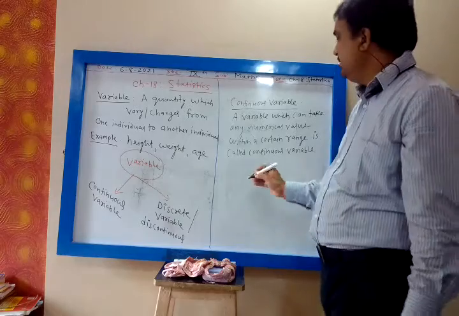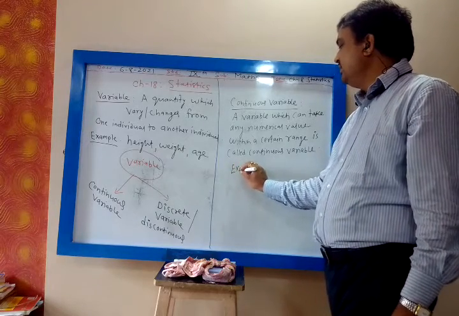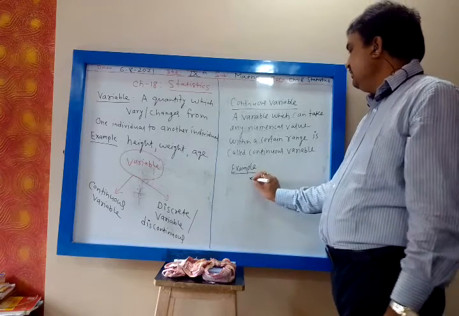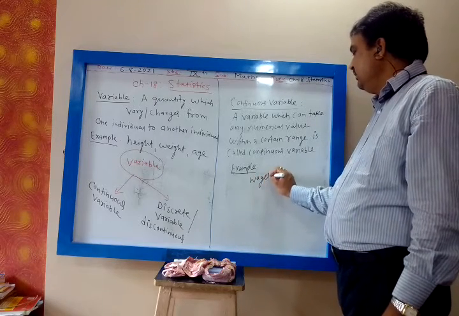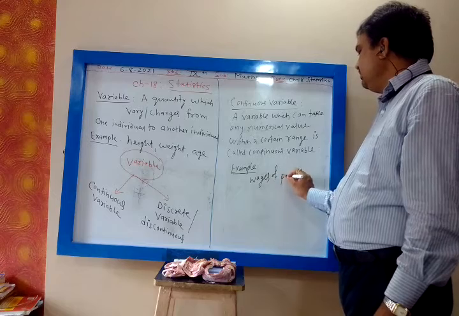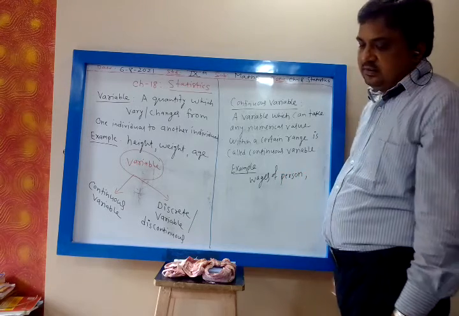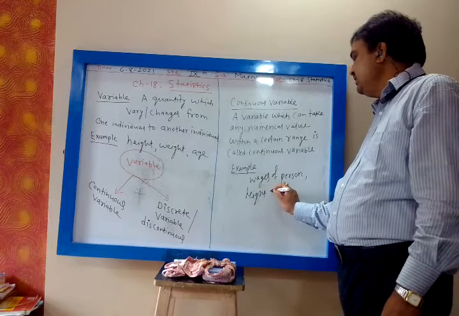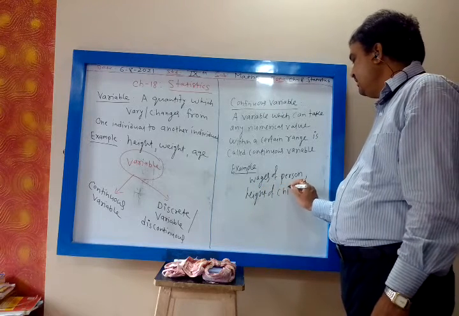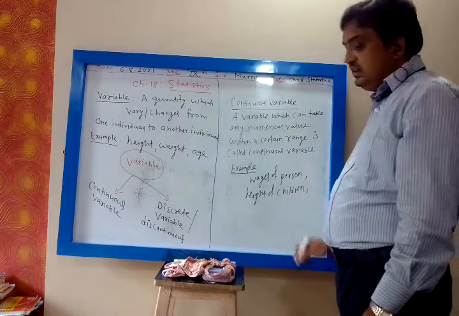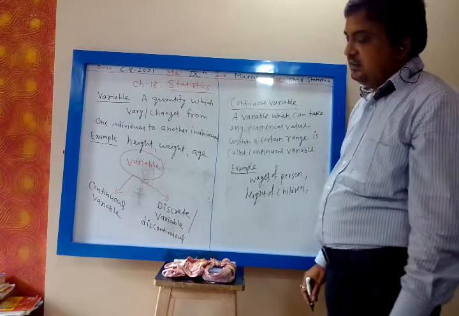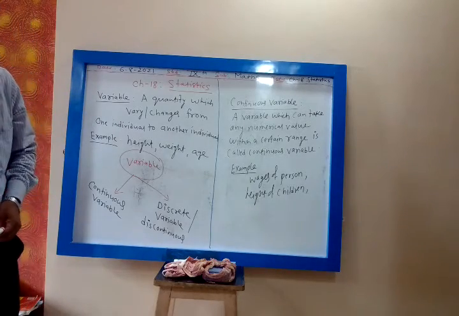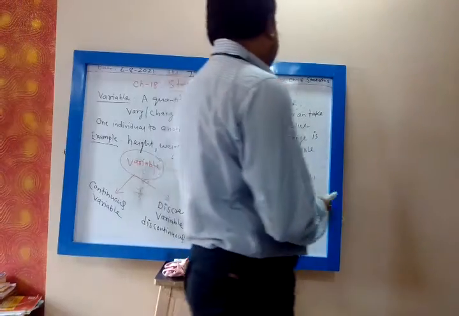For example, what are the examples of continuous variables? Wages of a person, income of a person, height of students or children, distance travelled by a car.